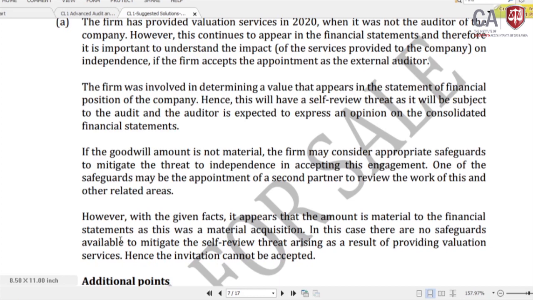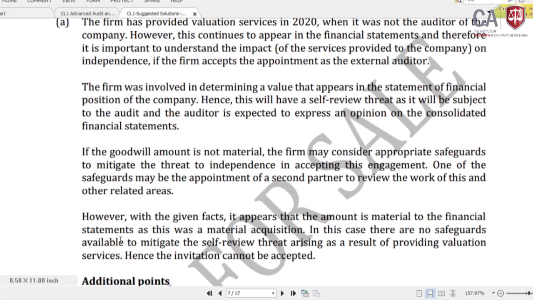The firm was involved in determining a value that appears in the statement of financial position of the company. Hence, this will have a self-review threat as it will be subject to the audit, and the auditor is expected to express an opinion on the consolidated financial statements. If the goodwill amount is not material, the firm can consider appropriate safeguards to mitigate the threat to independence in accepting this engagement. One of the safeguards may be appointing a second partner review.